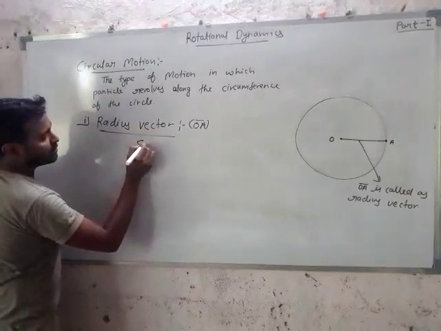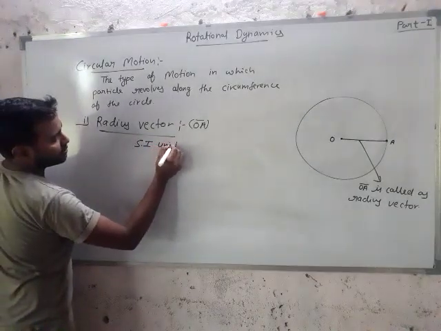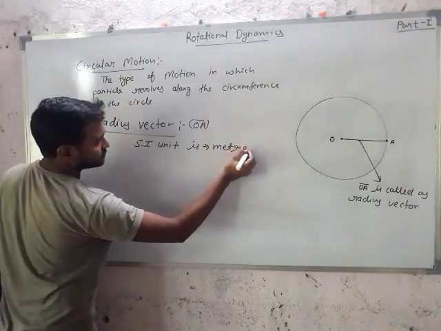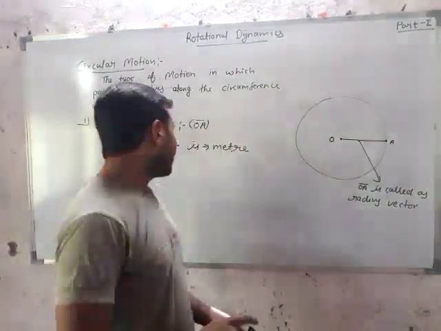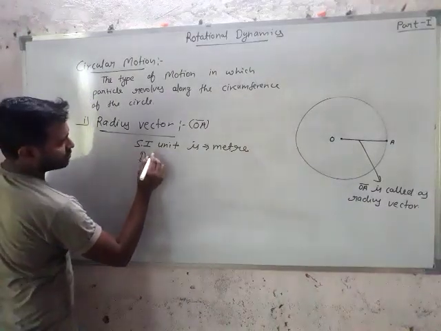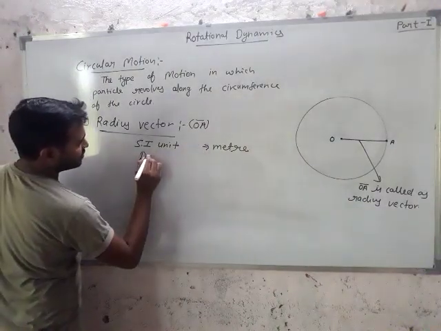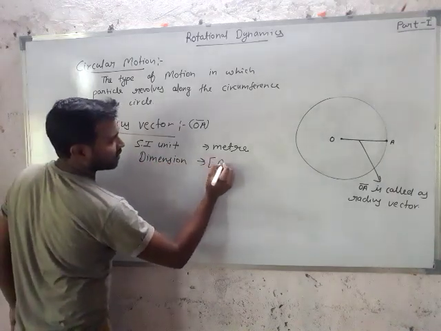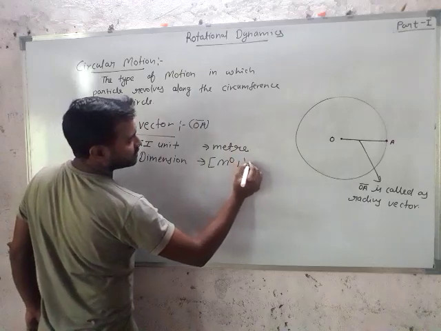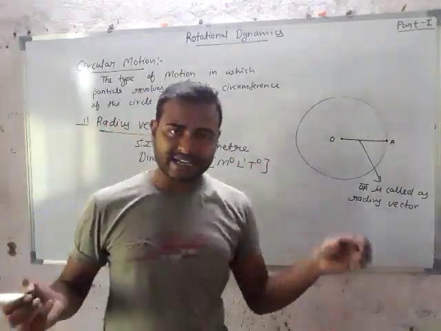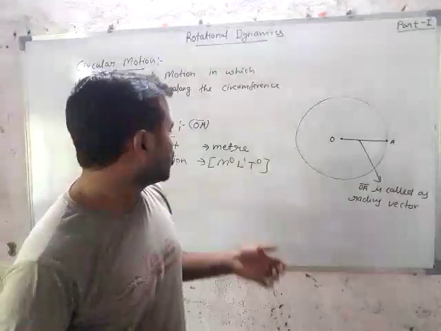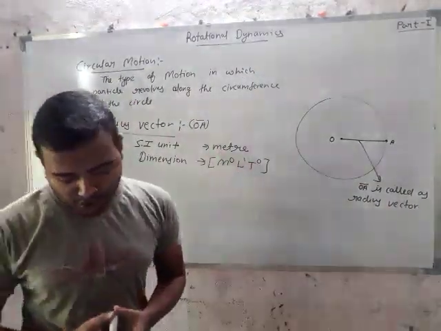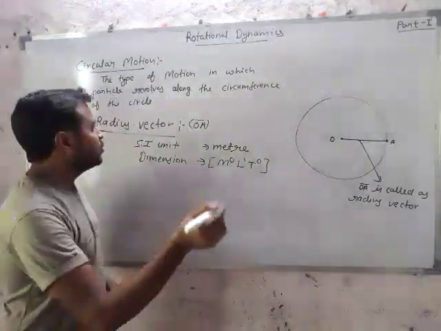And the dimension is M^0 L^1 T^0, because the radius vector has length, so L to the power 1, as the meter is a unit of length. Okay student, next the topic is angular displacement.